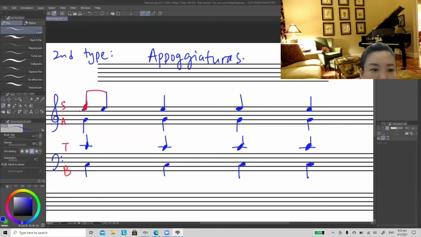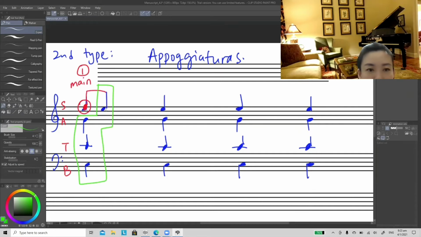Because the F replaced the E, this F is a decoration, and this has to be at the main beat. The Appoggiatura that you add must be at the main beat. First of all, it must be at the main beat. Secondly, the purpose of adding this at the main beat is because we want to dislocate this chord.